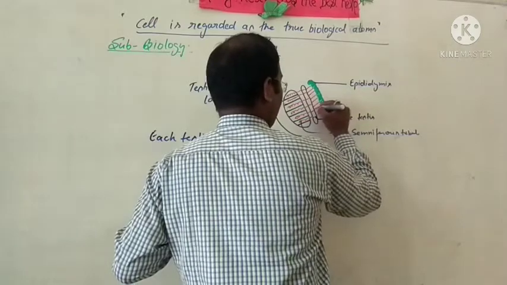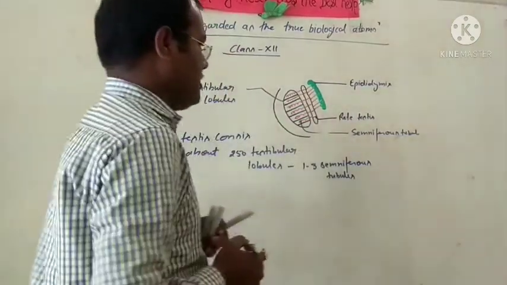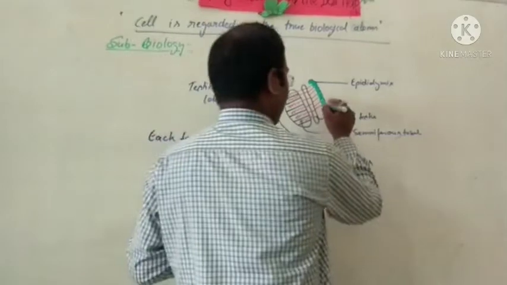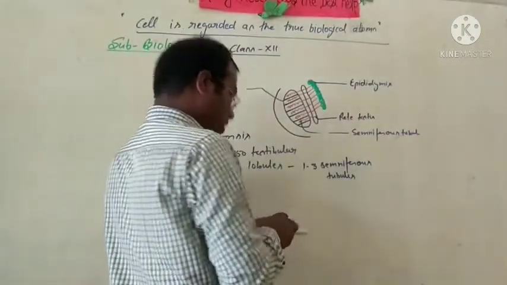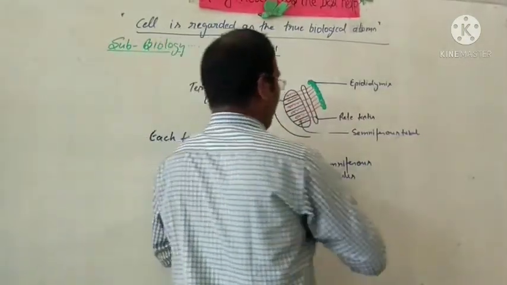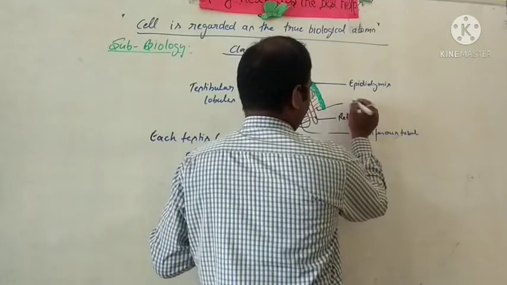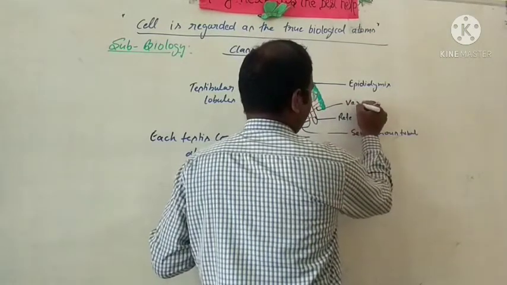The rete testis opens into 10 to 15 fine tubules. These 10 to 15 fine tubules are called the vasa efferentia.